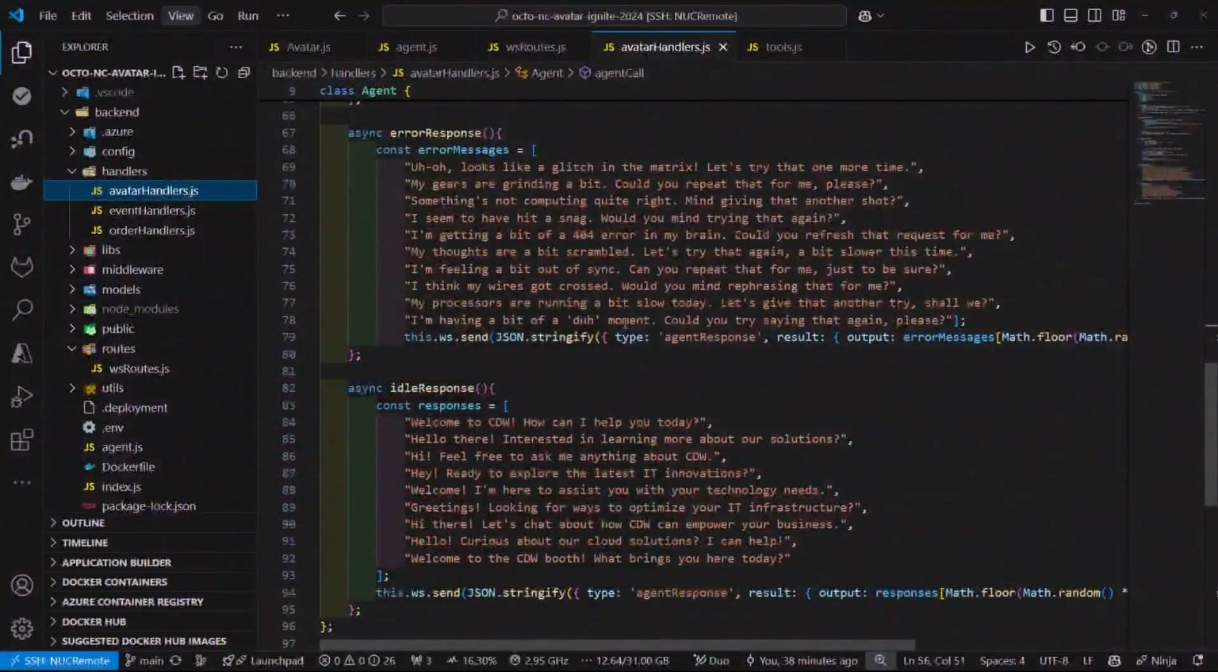We also have a couple of random messages to send. All of these were created with the large language model as well. We told it what we were doing and that we needed some responses, both for errors and for random responses to keep the connection alive. So we have those set up here.